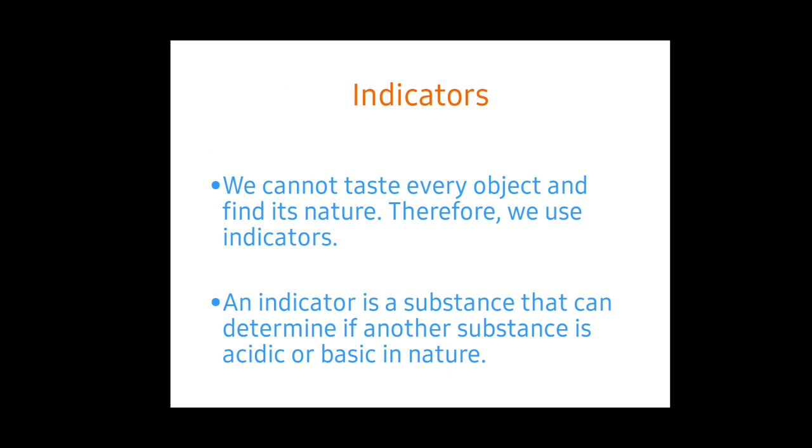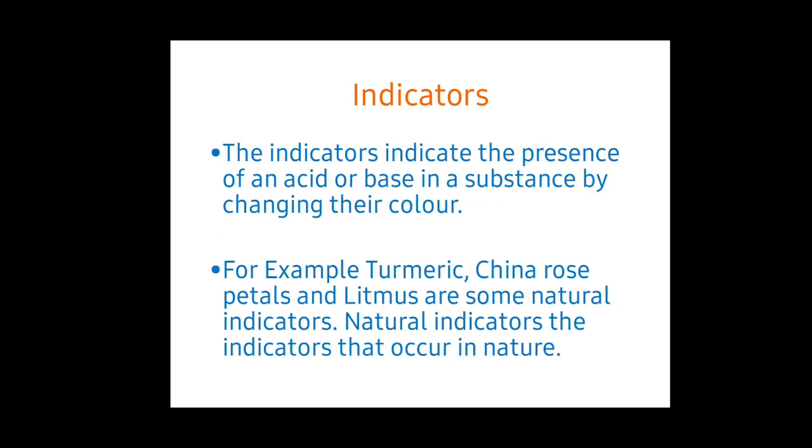Indicator. We cannot taste every object to find its nature, whether it is sour or bitter. We cannot taste and find. That is why we use an indicator to find its nature. An indicator is a substance that can determine if a substance is acidic or basic in nature. The indicators indicate the presence of an acid or base in a substance by changing color.